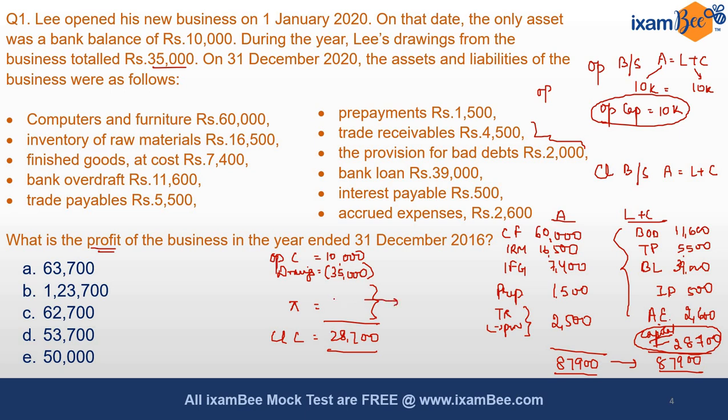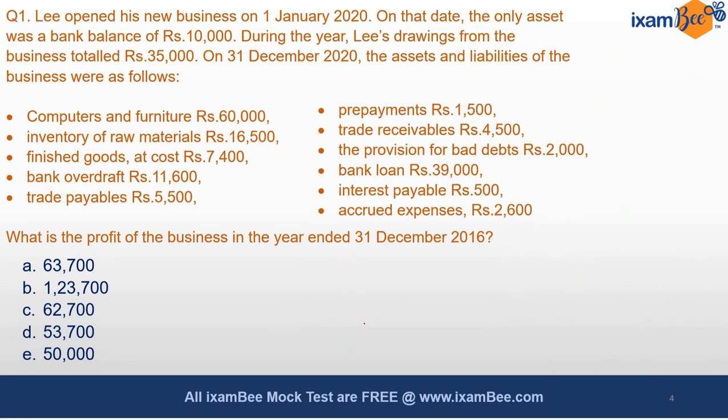So this balancing figure as profits would be 53,700. You can check your calculations. The answer would be 53,700. Here the correct answer would be D.